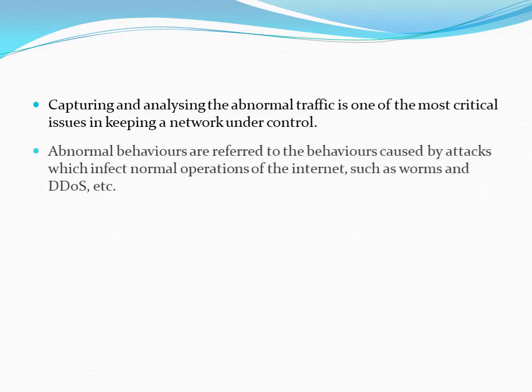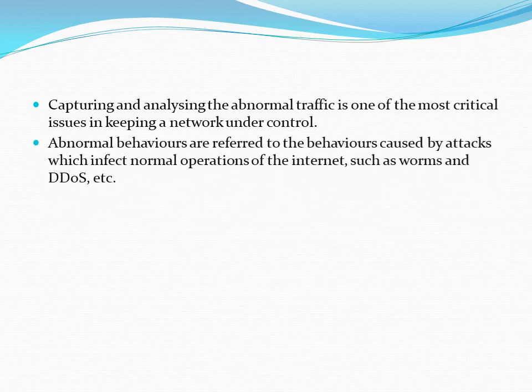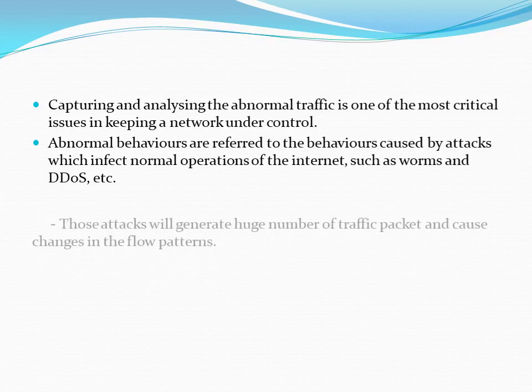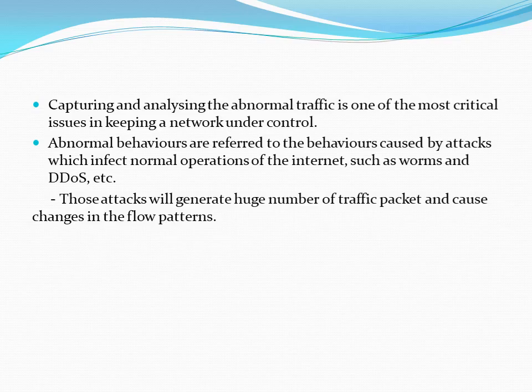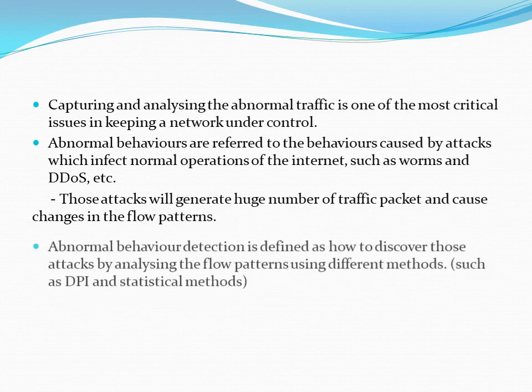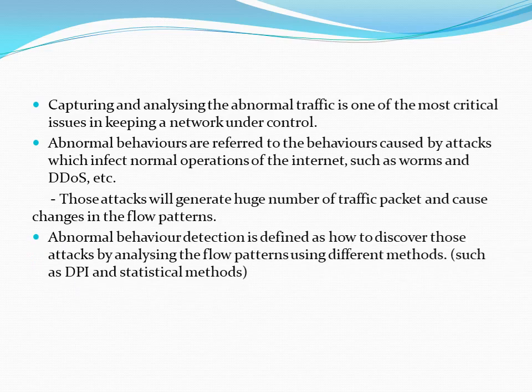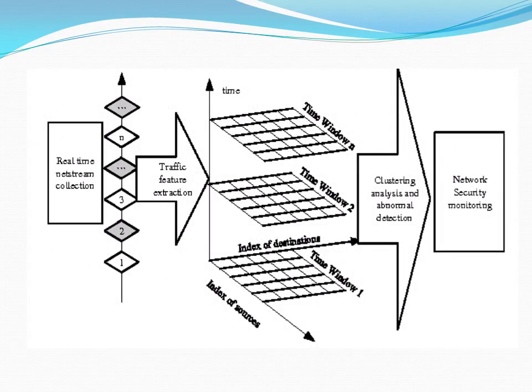Capturing and analyzing the abnormal traffic is one of the most critical issues in keeping a network under control. Abnormal behaviors refer to the behaviors caused by attacks which infect normal operations of the Internet, such as worms and DDoS, etc. Those attacks will generate a huge number of traffic packets and cause changes in the flow patterns. Abnormal behavior detection is defined as how to discover those attacks by analyzing the flow patterns using different methods, such as DPI and statistical methods.